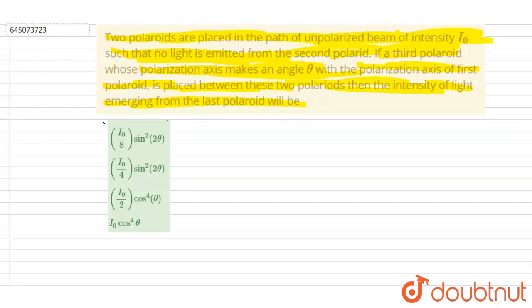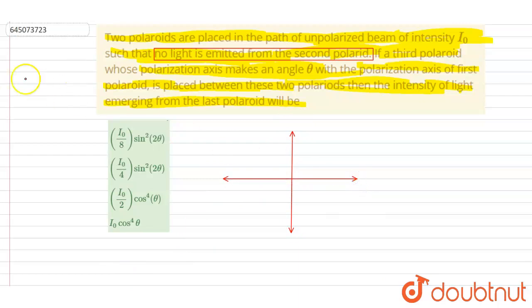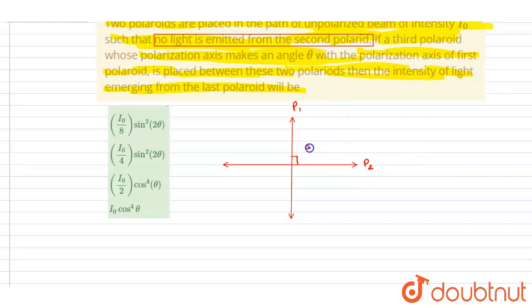So if you see this line here, no light is emitted from the second polaroid initially. When is it possible? If I say these are the two polaroids, first and second, P1 and P2, when the angle between them is 90 degrees, then no light will come out of P2.